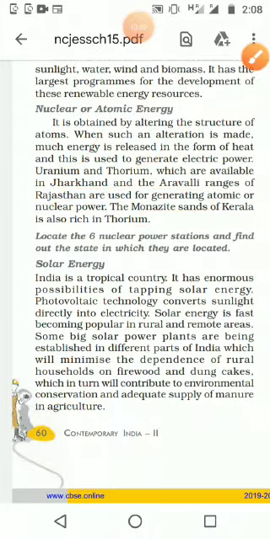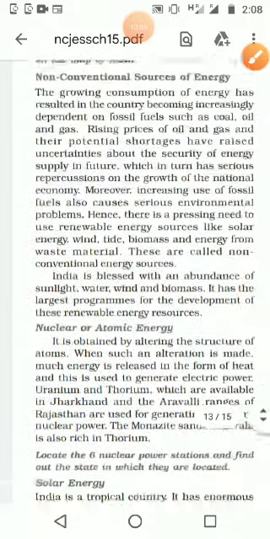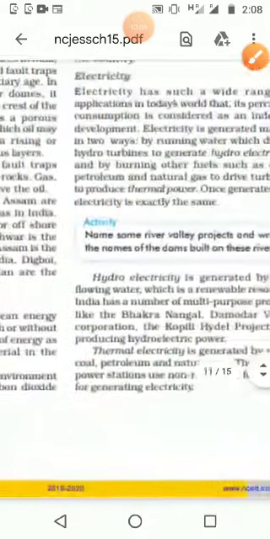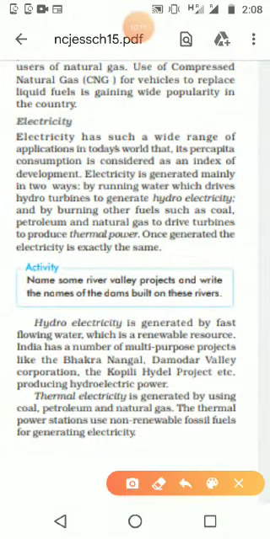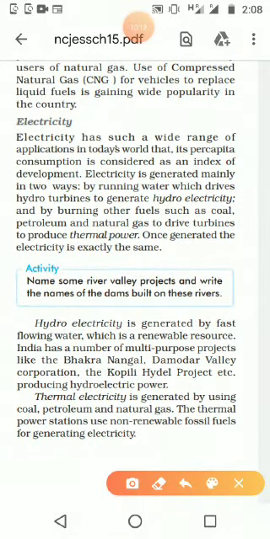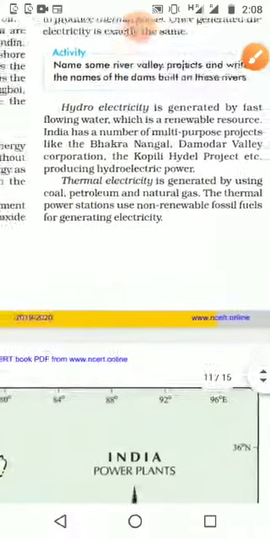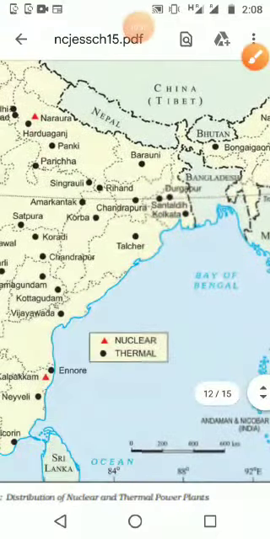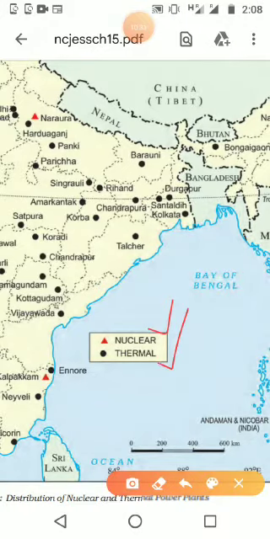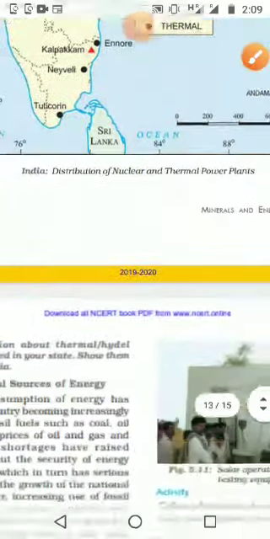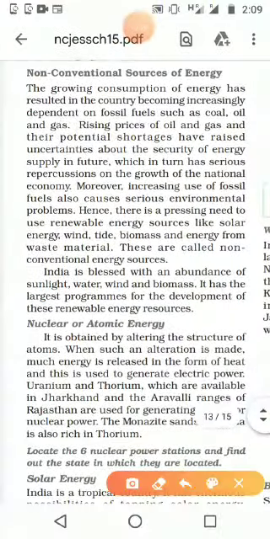So what we discussed: first we discussed electricity, two types, hydroelectric and thermal electricity. Hydroelectricity is a renewable resource, and thermal electricity is a non-renewable resource. Afterwards we have seen the map of nuclear and thermal plants, wherever they are, that also is very important. The next part we have seen is non-conventional energy, and why we should think about non-conventional energy nowadays.